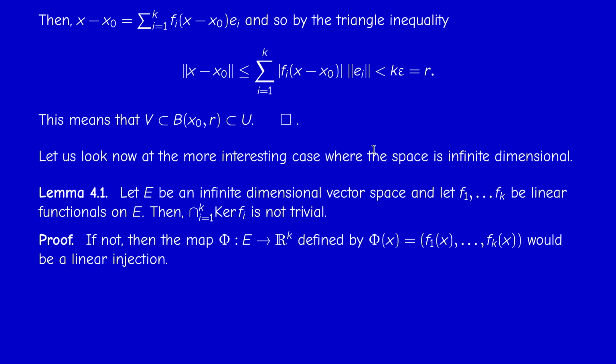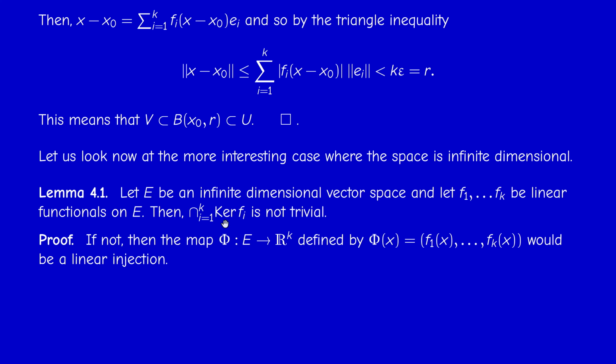Maybe you encountered this in a course on algebra. If not, then what does it mean? If I define the map phi from E to R^k, whose components are exactly f1, ..., fk, then the condition that the intersection is 0 means that if x belongs to the intersection of the kernels, then x is necessarily 0, which is equivalent to saying that if all components are 0, then x is 0. Therefore the kernel of phi is 0, so phi would be a linear injection.